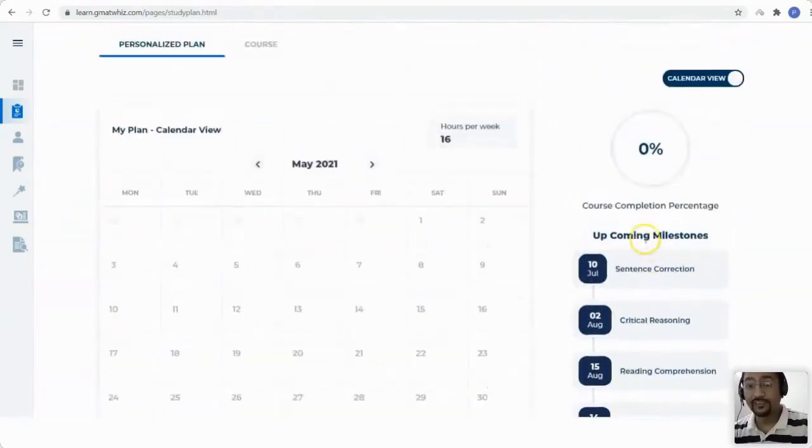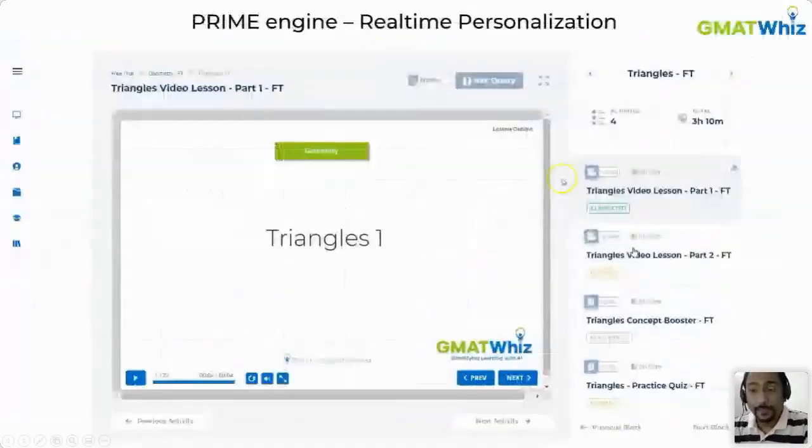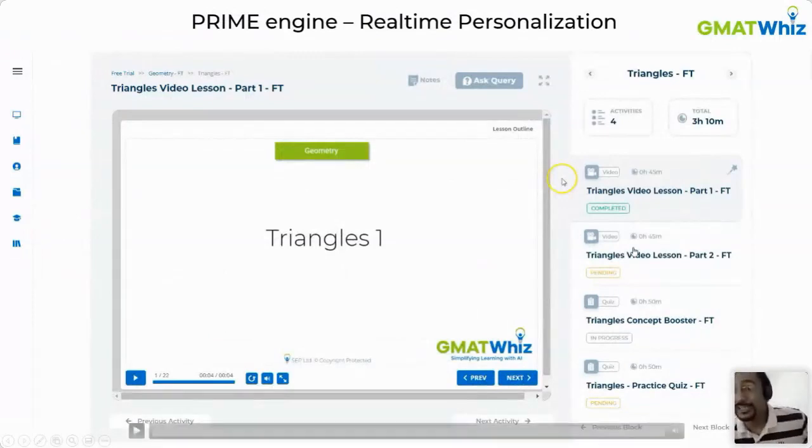So this was one big version. Again, if I want to talk about Viz 1.0, there is a lot to talk about, but just very quick, this is one big thing that we did to solve that one key problem that you're talking about: how do we plan our studies? How do we know what to do next? All those things are planned by the AI in real time for you, using the simple technology that we created, making your life easy. But we didn't stop there. We said, okay, like we have to create a study plan, but we also have to identify students' strengths and weaknesses.